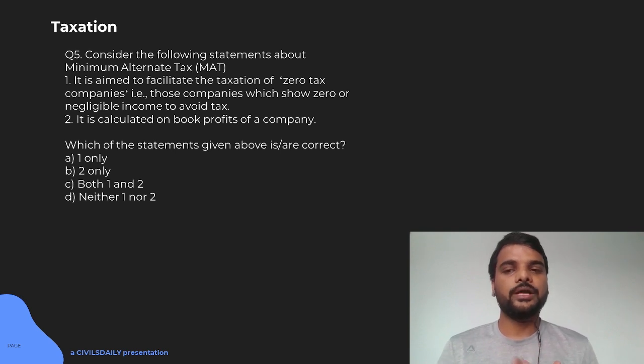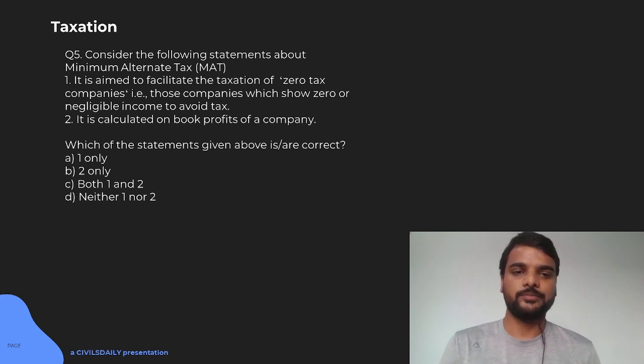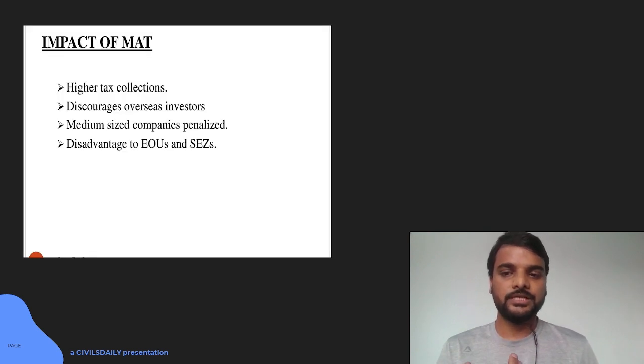So what happens, the government brought a minimum alternate tax within the Income Tax Act itself. That is, you have to pay 18.5% of tax whether you are showing taxable income in income tax or not. So you will pay tax of 18.5% on the book profit, that is as per your PL account, and it is called on the book profit. So this will also be true. So those zero tax companies will have to pay minimum alternate tax. That's why it is called alternate, that you will be paying on your book profit, not on the profit shown as per income tax. So both statements will be true.